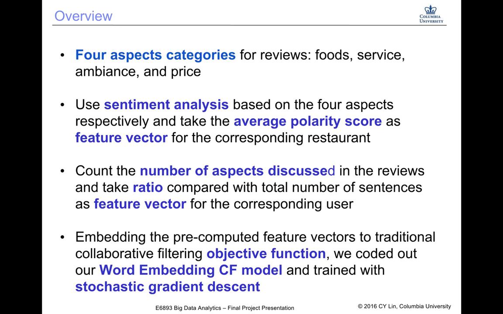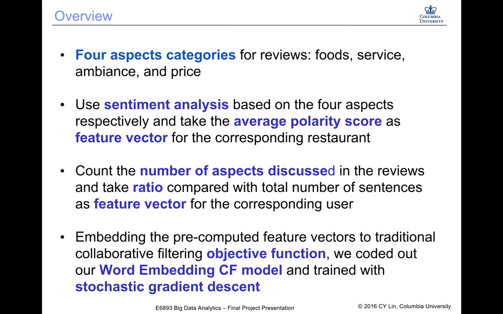We define 4 aspect categories for restaurant reviews: food, service, ambience, and price. In our project, the words item and restaurant are interchangeable since we only use restaurant review text. And the words aspect and aspect category are also interchangeable in this project. And we call the extracted information a feature vector.